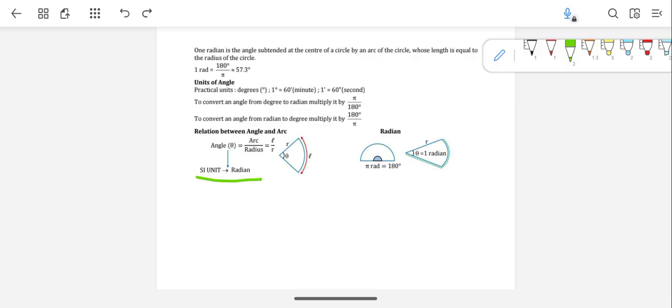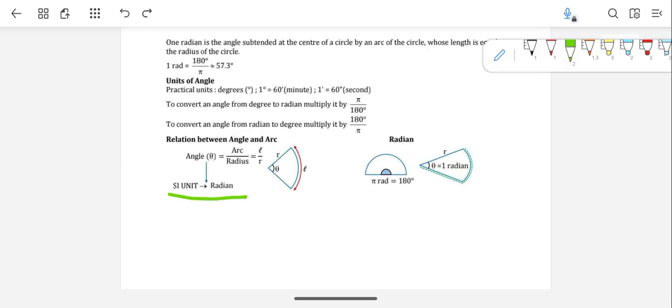For example, for mass the SI unit is kg, and similarly for angle the SI unit is radian. But for mass we also have gram and milligram. Similarly, for angle we have some other practical units: degree, minute, second.